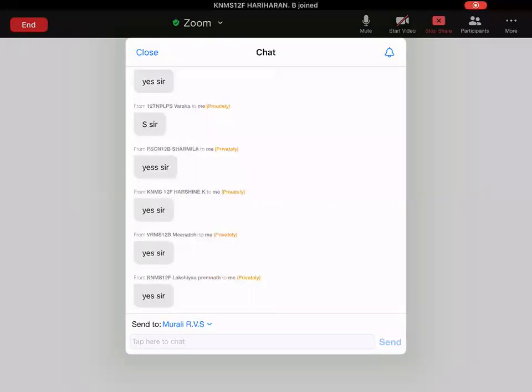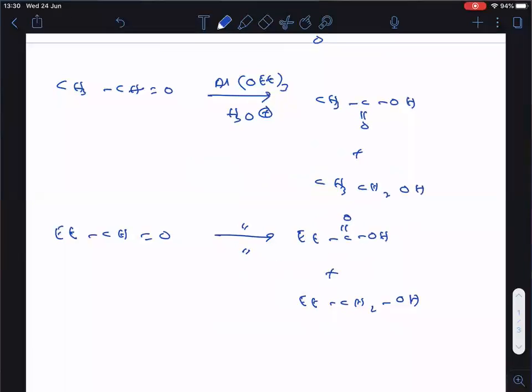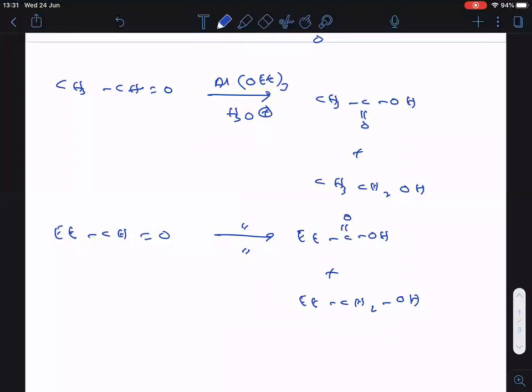So once you see now, everyone, thank you for your response. Now see, everyone, this is the acid, this is the alcohol formed. Now this question we once got in JEE Advanced. This is the most important question. Actually, what is the question asked? What is the ester formed in this reaction? How to know that? Very simple. Remove the water molecule.